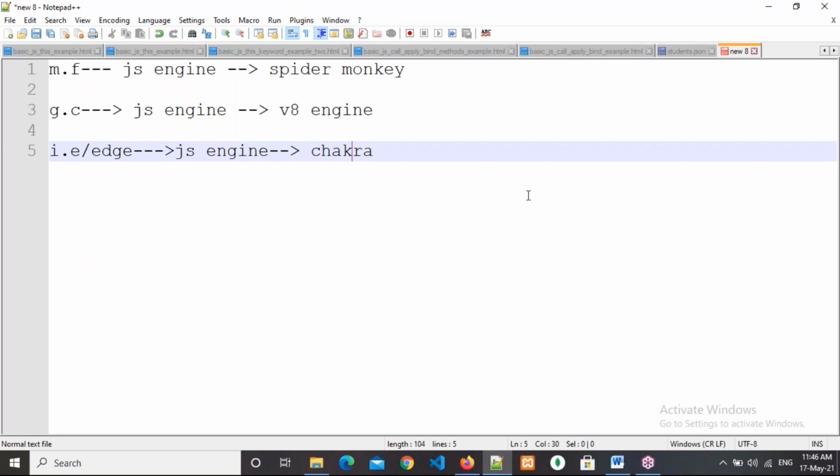Right. So the JavaScript engine which is in the browser supports only client-side JavaScript. That means